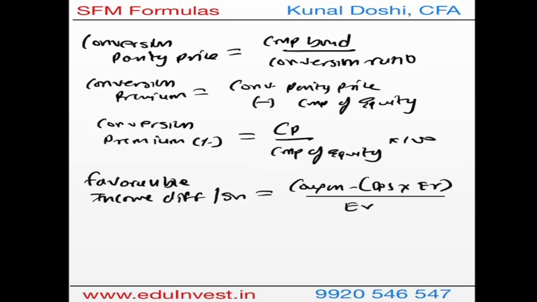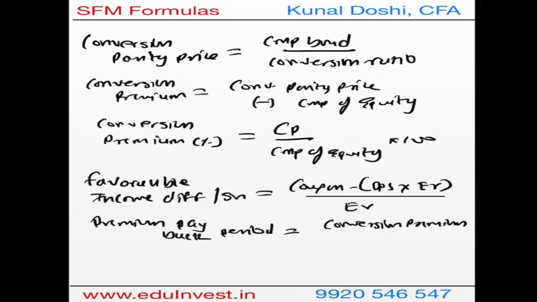Let's say you have 10 stocks for one bond, then the exchange ratio will be 10. Then you have premium payback period, which is nothing but the conversion premium that you have paid, the extra money that you have paid, divided by the favorable income difference per share.